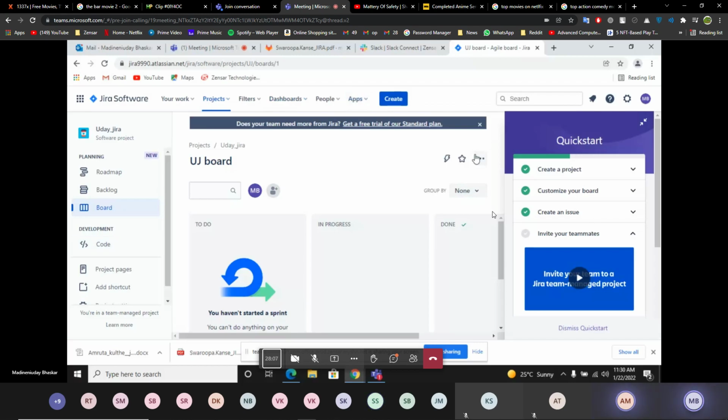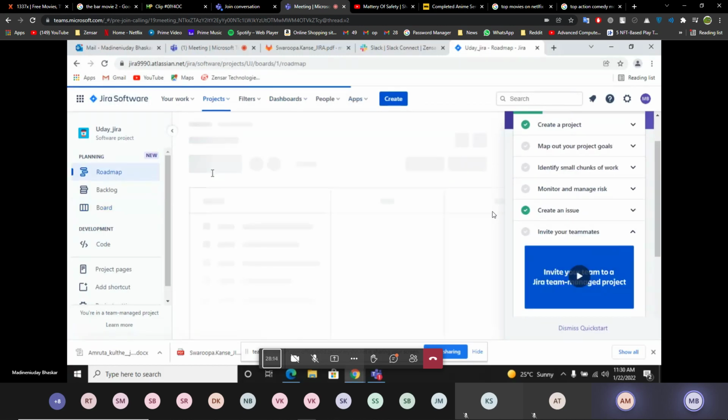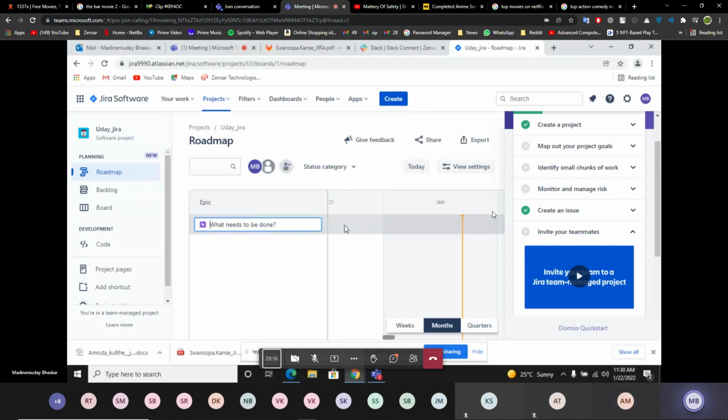Roadmap. Yeah, first left. Here you can type what need to be done. Creation of front end, creation of back end, and also database. Type here one by one. What needs to be done?